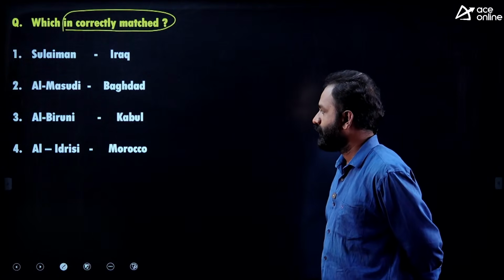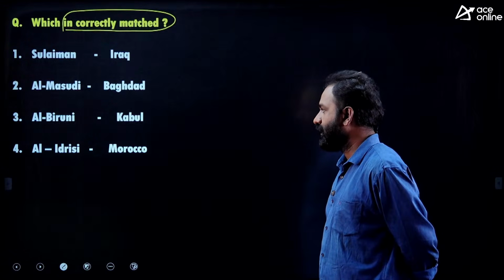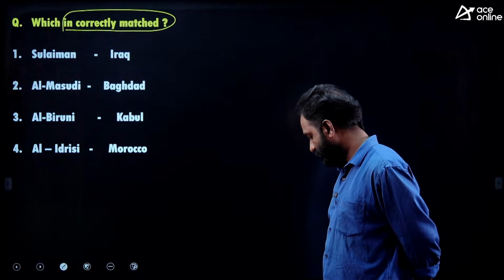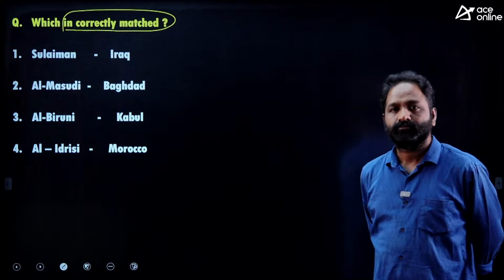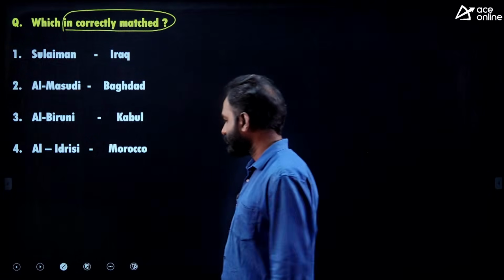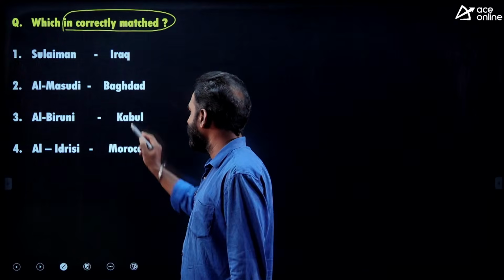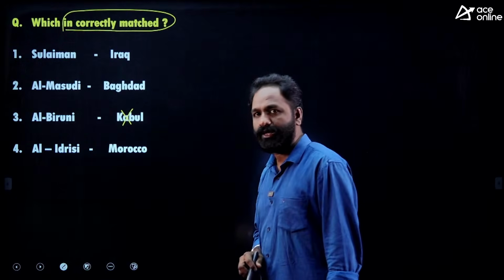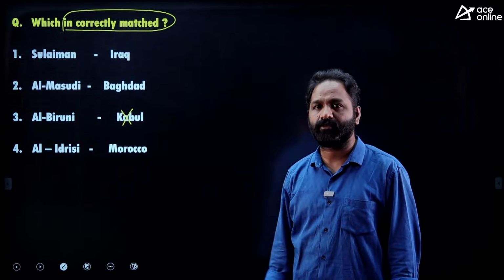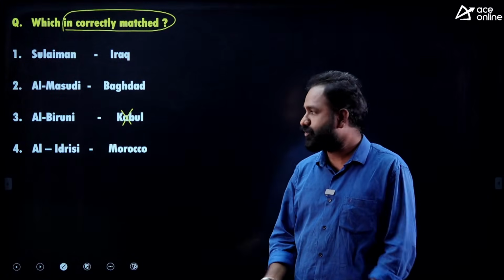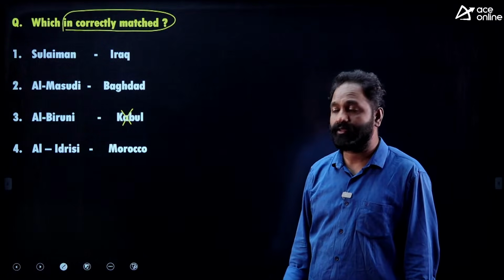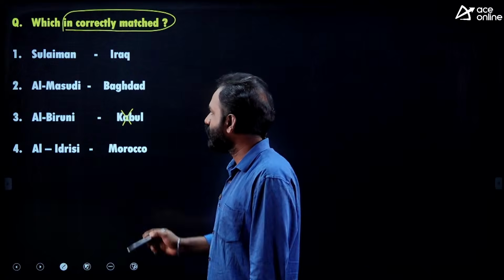Al-Masudi, Baghdad. Al-Biruni, Kabul. Al-Idrisi, Morocco. Which one is the wrong one? Okay, it's simple. Al-Biruni is not from Kabul. He is from Khwarazm. That is completely wrong. The remaining are right.